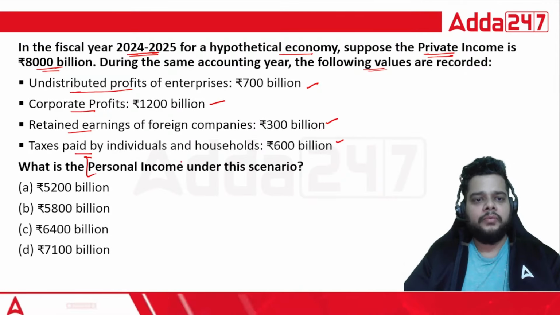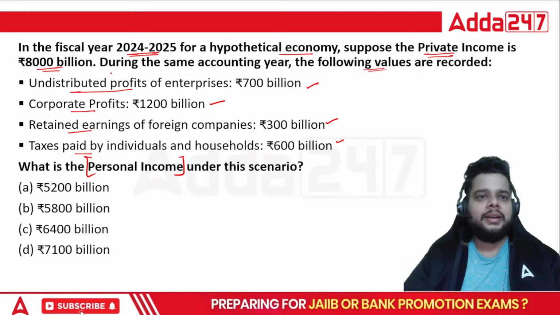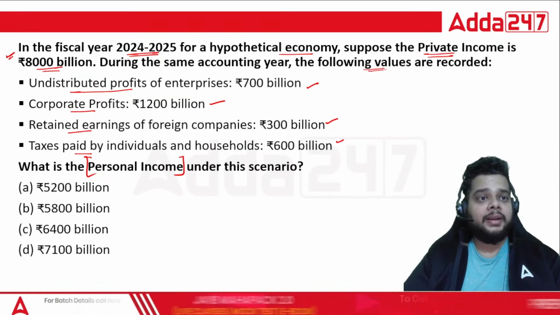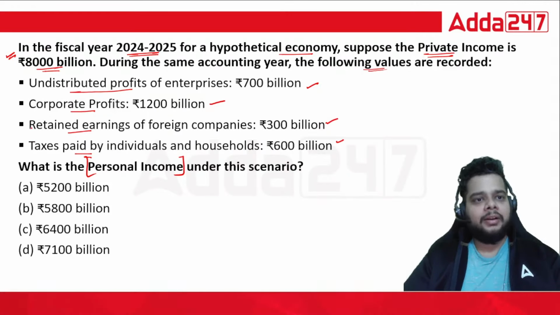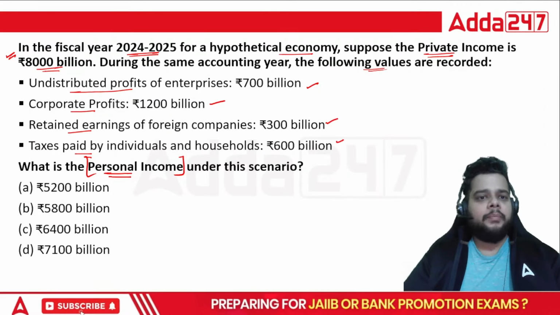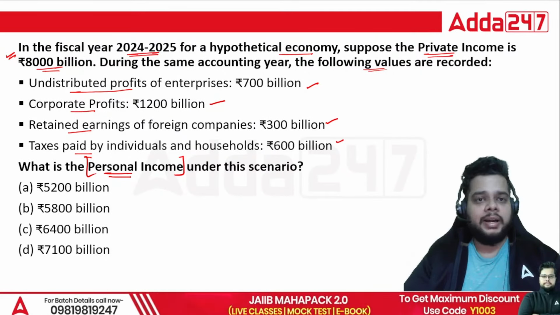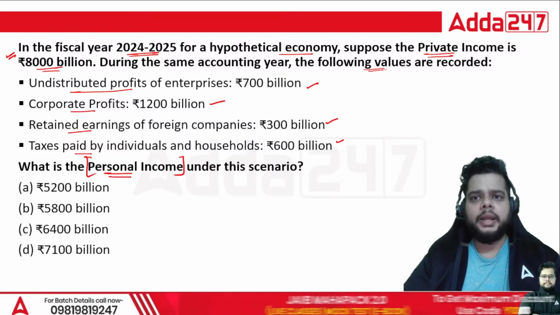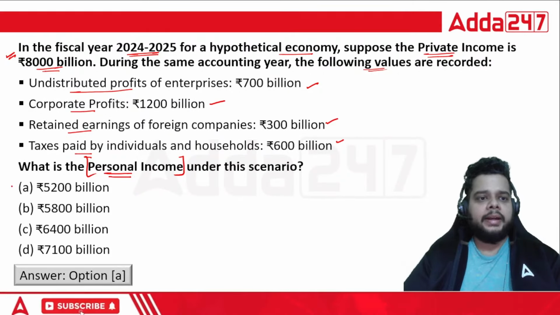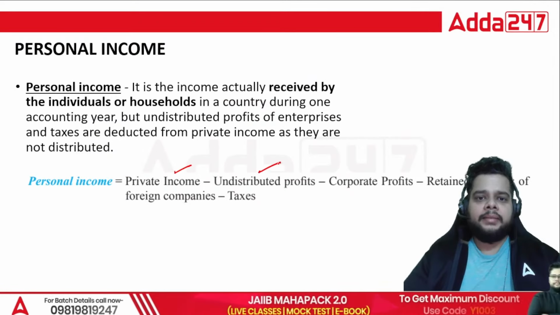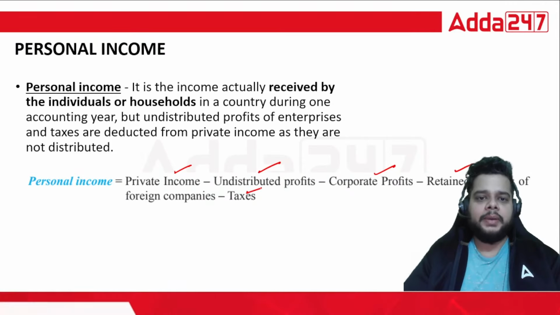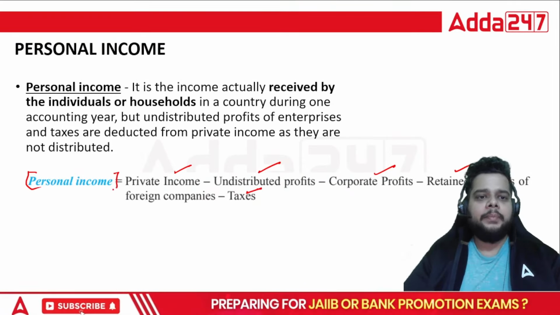Simply apply the formula of personal income and you will arrive at the answer when the private income is also provided to you. So from private income, you have to subtract all this in order to arrive at personal income. So what will be the right answer? Quickly try to use the calculator and tell me the right answer. The correct answer will be your option A, that is 5200 billion. Okay, so private income minus undistributed profit minus corporate profits minus the retained earnings of foreign companies minus taxes, you will arrive at personal income.